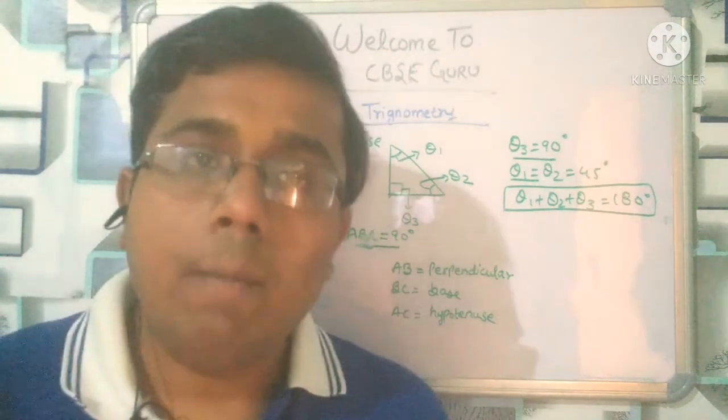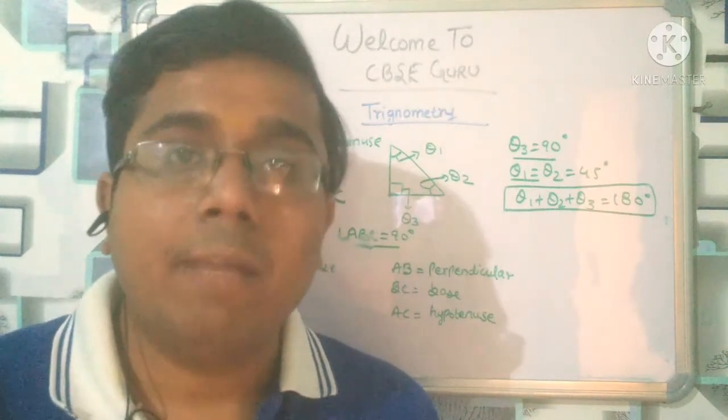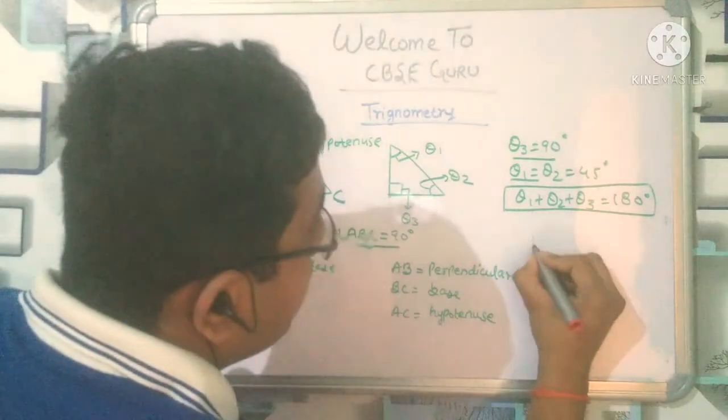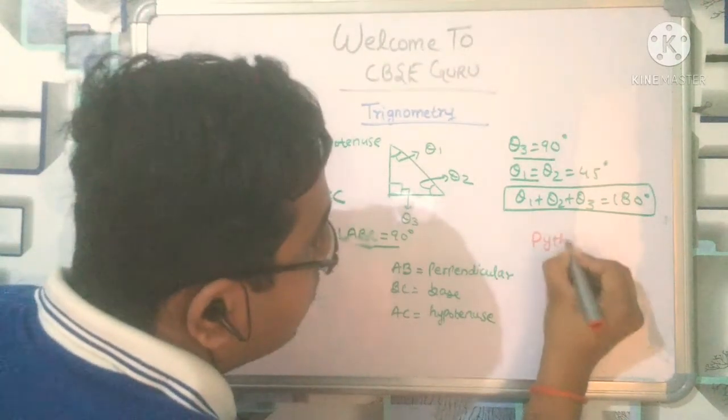Now you know the Pythagoras theorem. What is the Pythagoras theorem, right? I should make you remember the Pythagoras theorem.